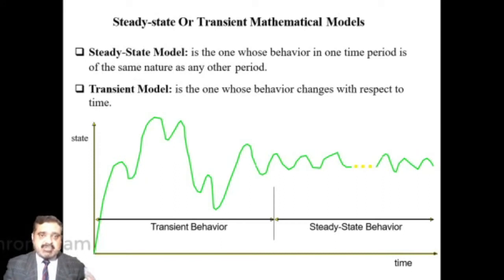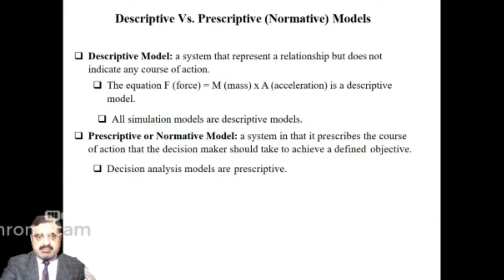Steady state models. This is one whose behavior in one time period is of the same nature as any other period. And a transient model is one whose behavior changes with respect to time. Descriptive model. A descriptive model is a system that represents a relationship but does not indicate any course of action.